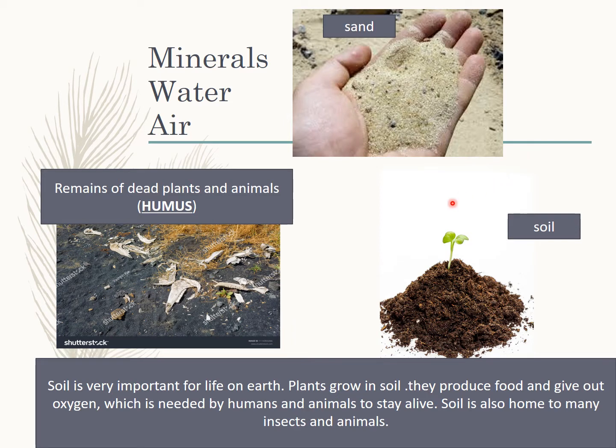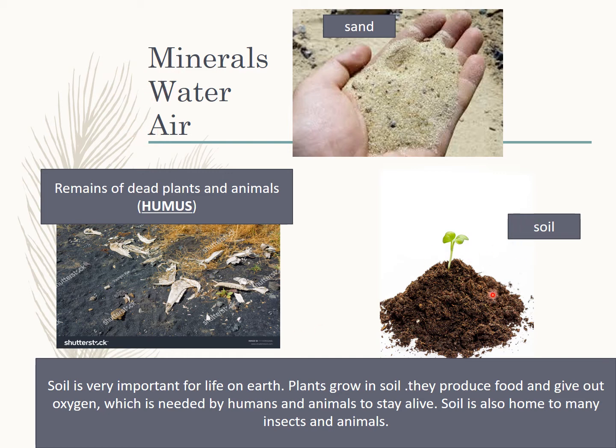Next, whenever the fine particles known as sand mix with remains of dead plants and animals and minerals, they form soil. When the remains of dead plants and animals decay, they form humus. We call it humus. Humus and minerals together, with water and air, form soil.